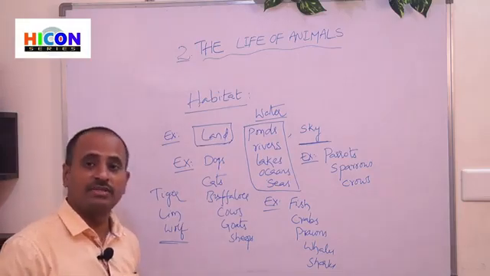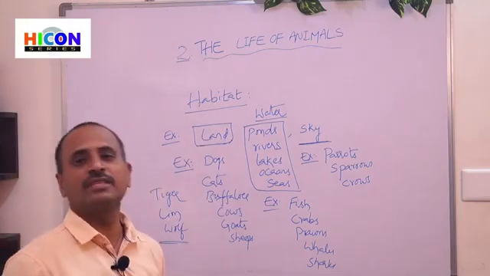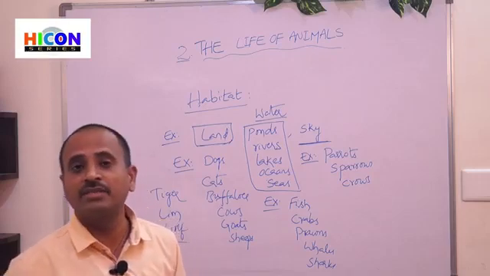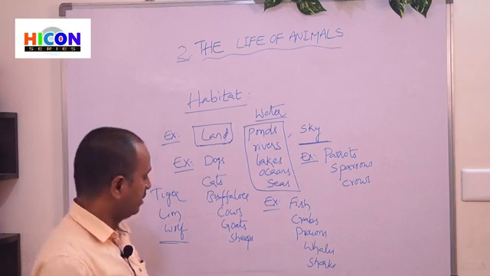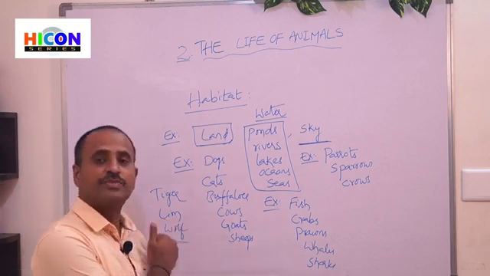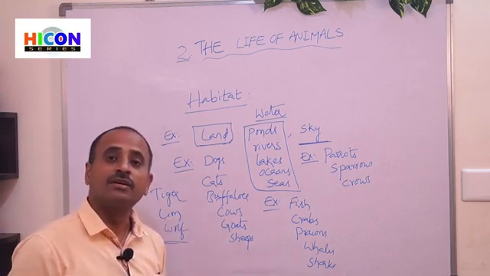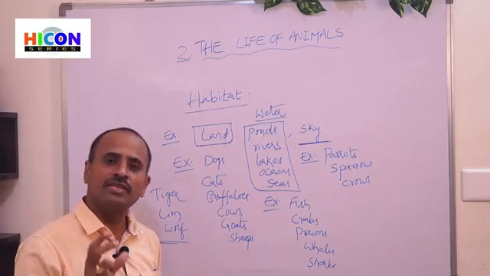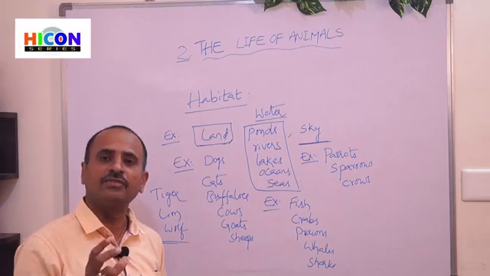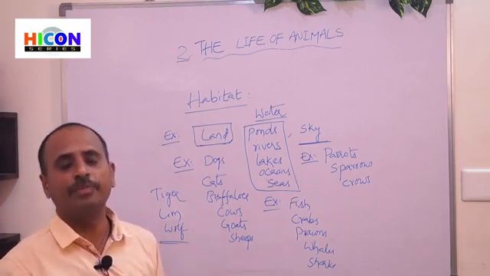And we will observe some animals in our houses. Those are called pet animals. For example, dogs, cats, goats, sheep, and also we grow some birds in our houses. Those animals which live in our houses are called pet animals.